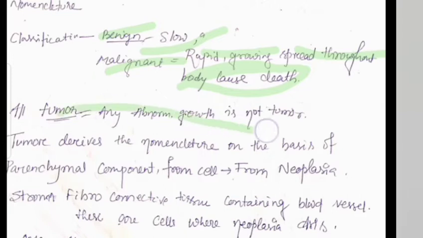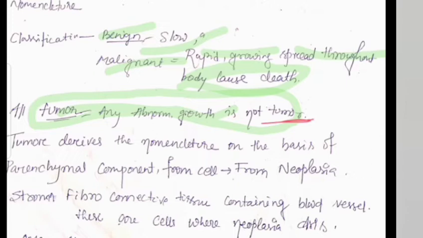One question is commonly asked in the viva: is any abnormal growth a tumor? Any abnormal growth is not a tumor. So any growth is not a tumor. It has specific characteristics, then we call it a tumor. So what are the specific characteristics? We discuss one by one.